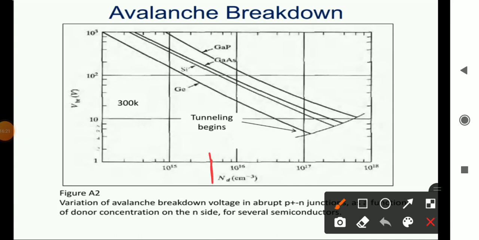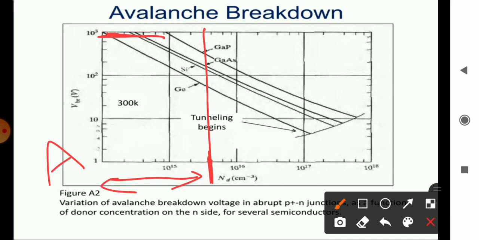For example, we call this lightly doped. Whatever breakdown occurs here when it is lightly doped, the voltage required for the breakdown is high. That type of breakdown we call avalanche breakdown. When it is lightly doped and the voltage required is more, that type of breakdown we call the avalanche breakdown. When it is heavily doped, that is over here, and the voltage required here is less, that type of breakdown we call a Zener breakdown.